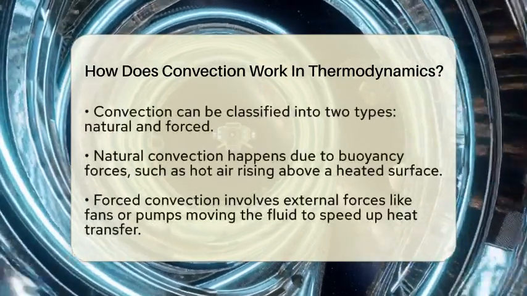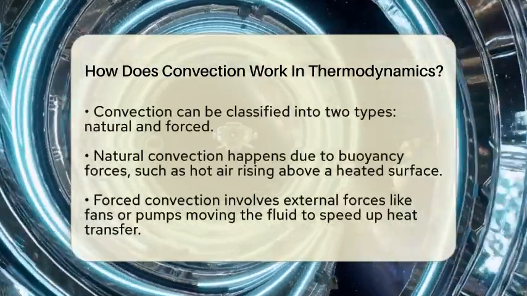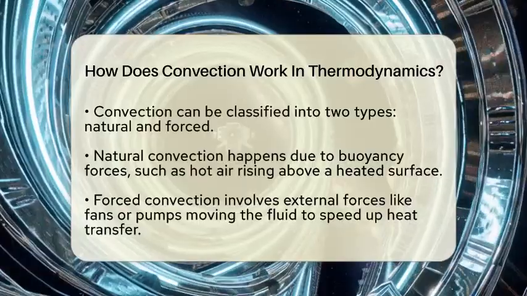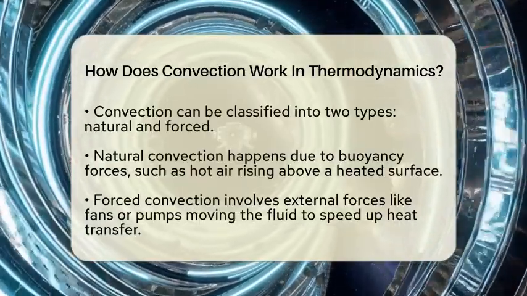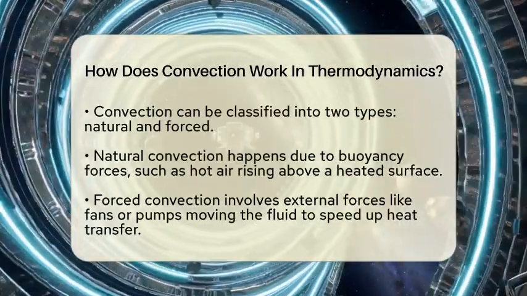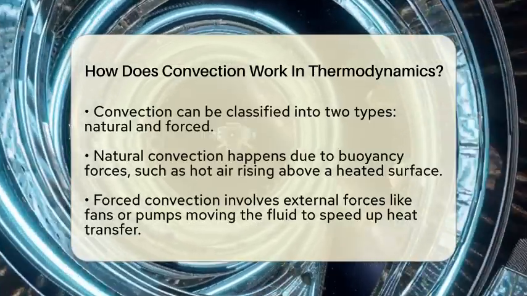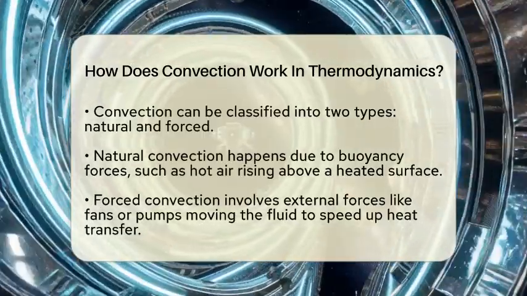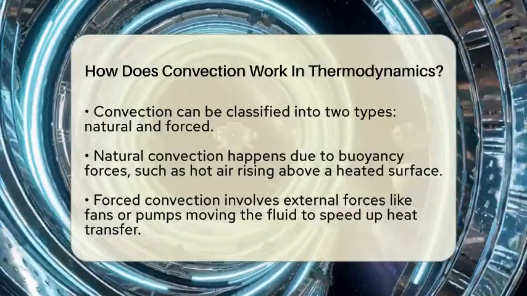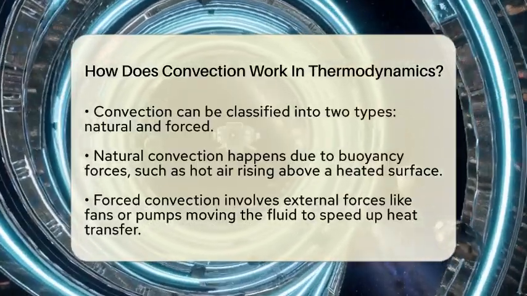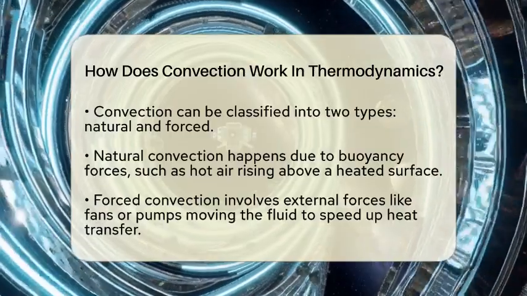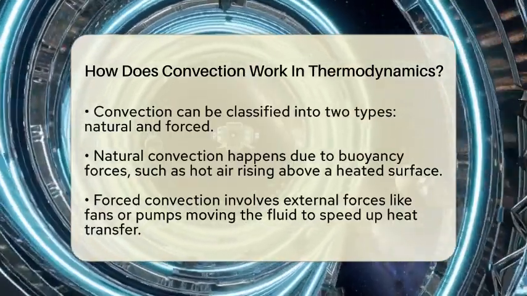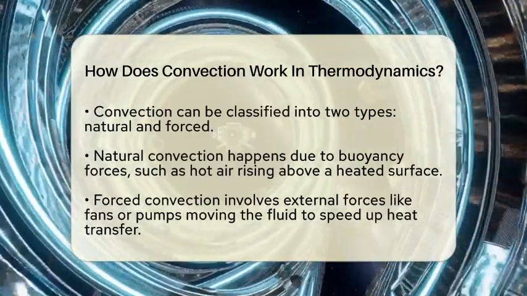There are two main types of convection. First is natural convection, which happens because of buoyancy forces. When a fluid is heated, the warm part rises naturally, like how hot air rises above a heated surface. For example, when you boil water, the hot water near the bottom rises to the top while cooler water sinks down, forming a cycle. The second type is forced convection, which involves an external force moving the fluid.